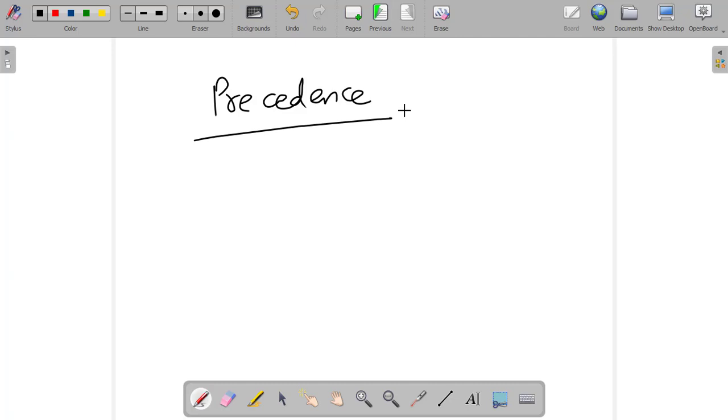If we have more than one operator in any expression, it is not limited to an arithmetic expression, then how should we deal with it? For example, you can remember in your school days you had the BODMAS rule in mathematics.